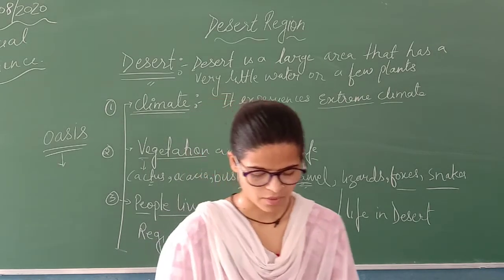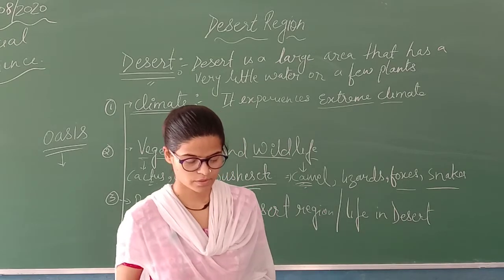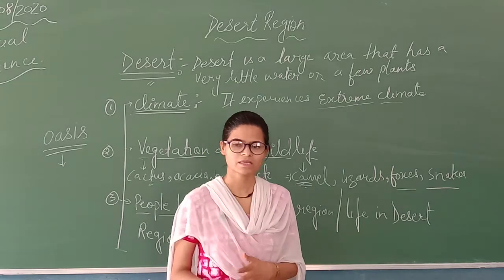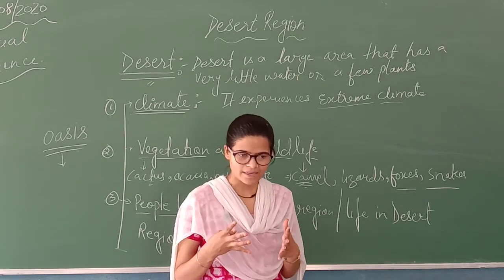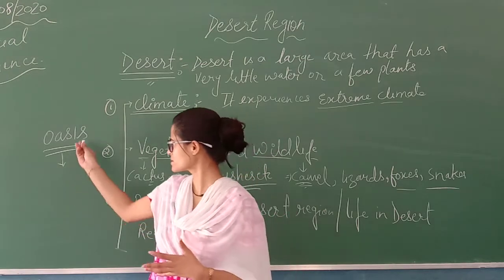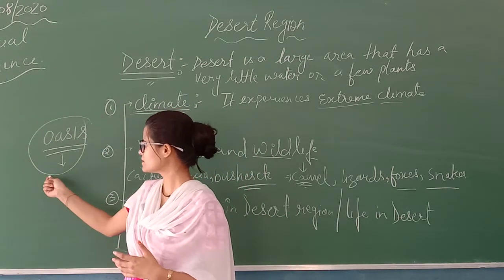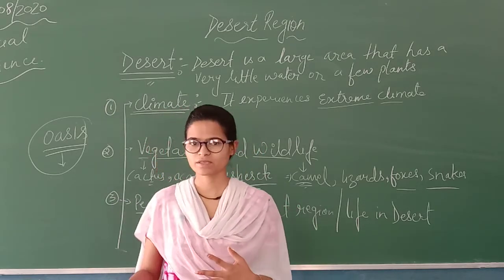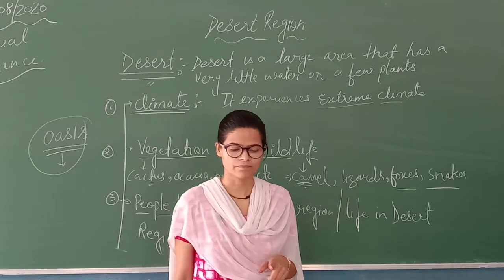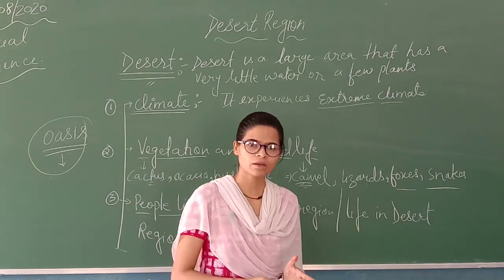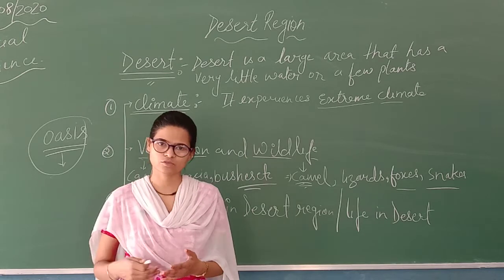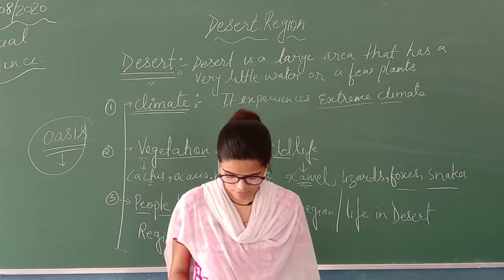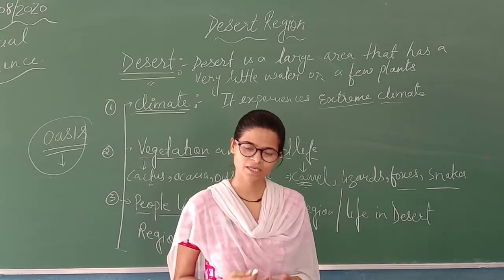The second thing I was saying is that people living in desert area move from one place to another in search of water, and I have told you about oasis. So people in desert occupy the place, or live there, where there is an oasis, where there is water. They move from one oasis to the other oasis in search of water with their herding animals also. And they are known as the nomadic tribes.